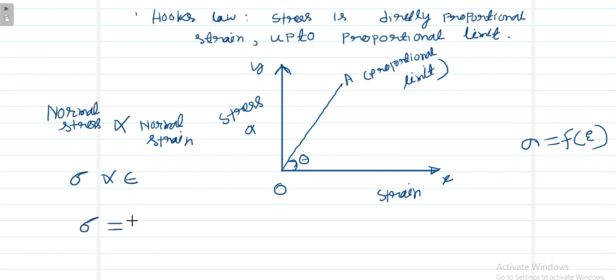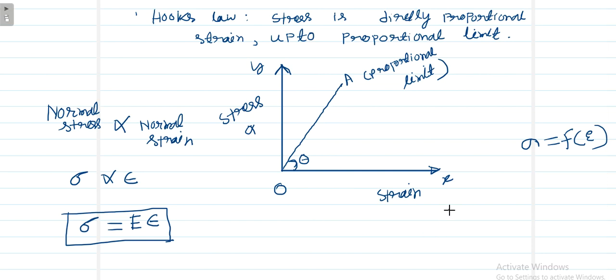If we remove the proportionality symbol, we get modulus of rigidity into strain. So ultimately this is the formula for Hooke's law. In the exam, up to which point is Hooke's law valid? That is the proportional limit. Proportional limit means the ratio of stress and strain is constant.